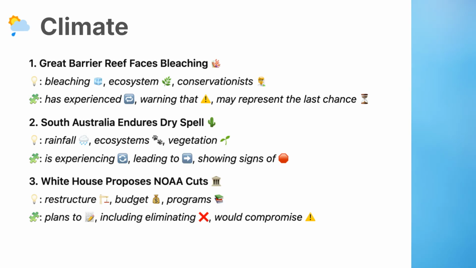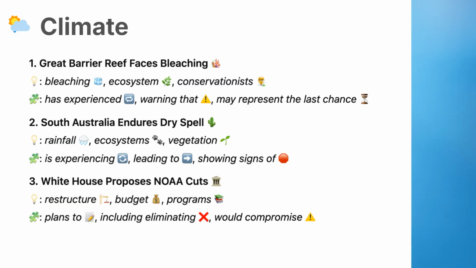Phrases: "has experienced," present perfect tense indicating that something has happened recently or repeatedly. "Warning that" introduces a caution or serious concern about a future outcome. "May represent the last chance" expresses a possible final opportunity to prevent loss or failure.